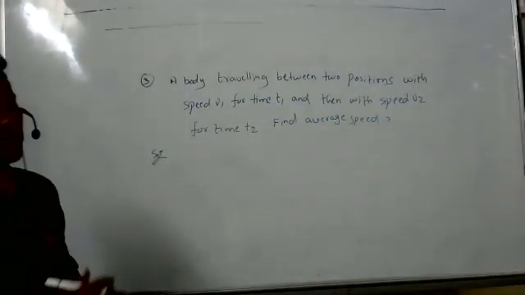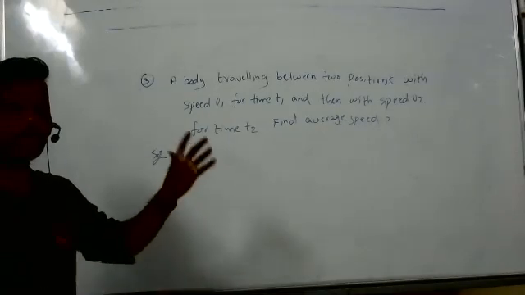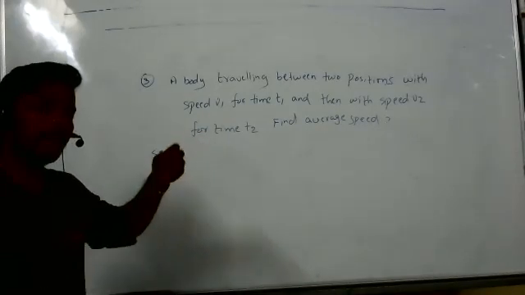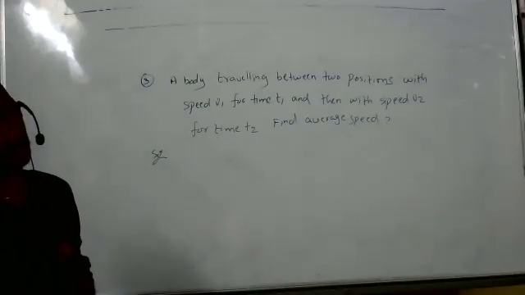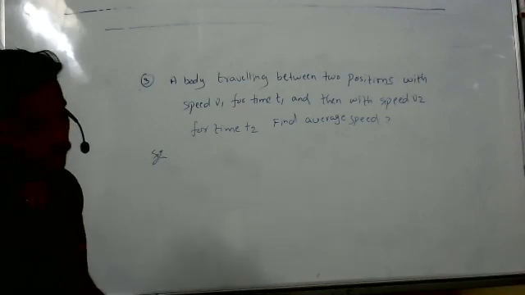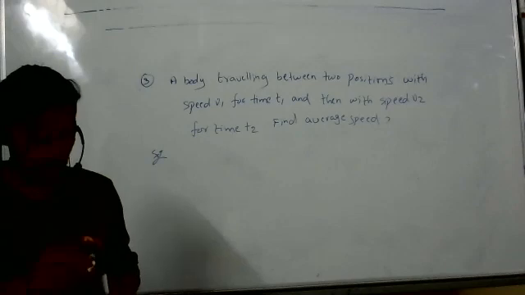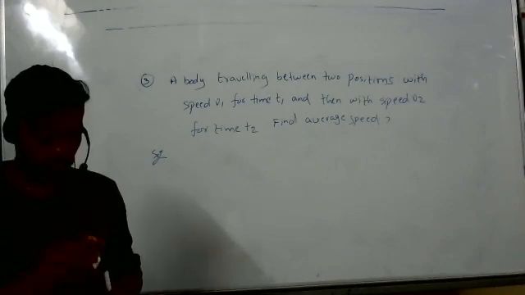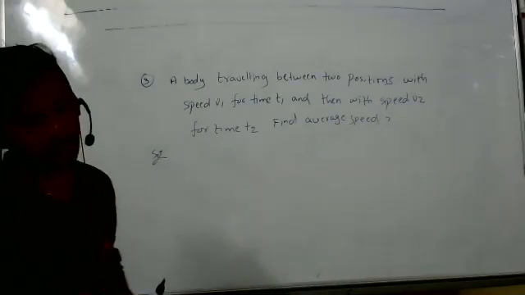A body is traveling between two points or two positions with speed V1 for some time, T1. We don't have the distance, so the answer is V1 T1 plus V2 T2 by T1 plus T2. Yeah, correct. It is correct.